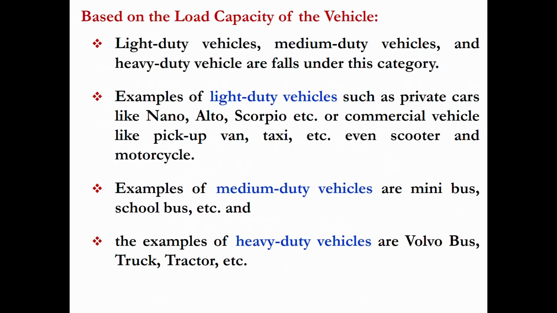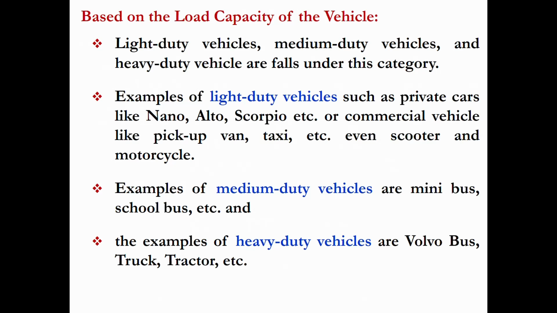Next classification is based on the load carrying capacity of the vehicle. We can classify this into light duty, medium duty, and heavy duty vehicle. So the lower end, that is light duty vehicles, are capable of taking light load only.